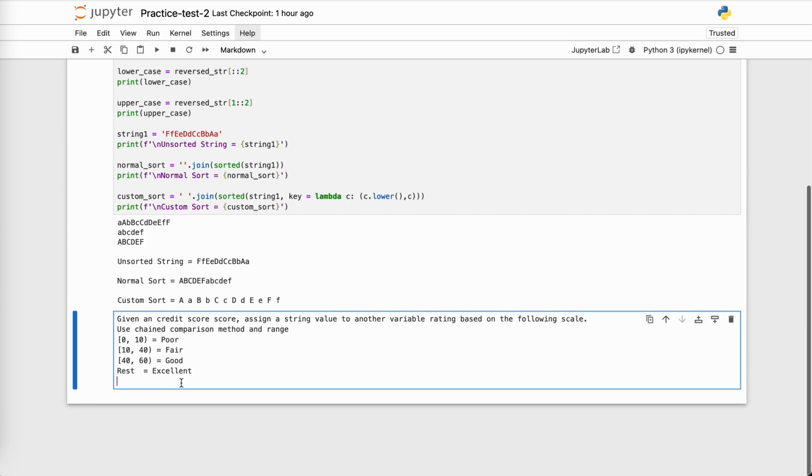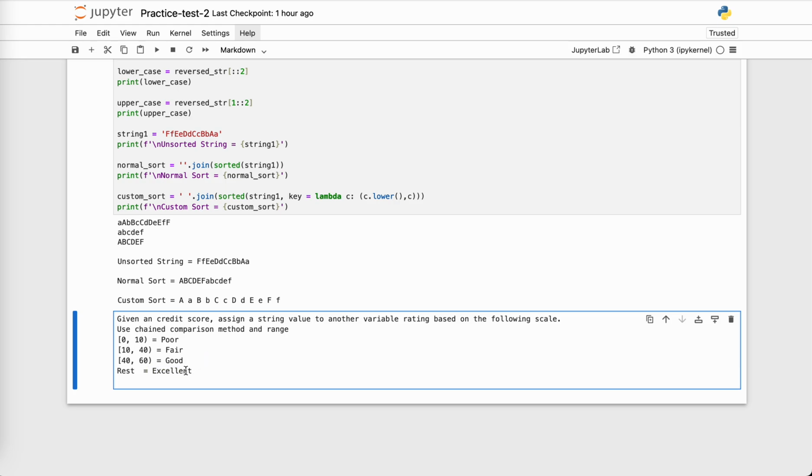And let's go through it together. Given a credit score, assign a string value to another value, rating, based on the following scale. Okay, so what is the rating scale? If the credit score is between 0 and 10, then the value should be poor. If it is between 10 and 40, it should be fair. If it is 40 and 60, it should be good, and all other values should be excellent.